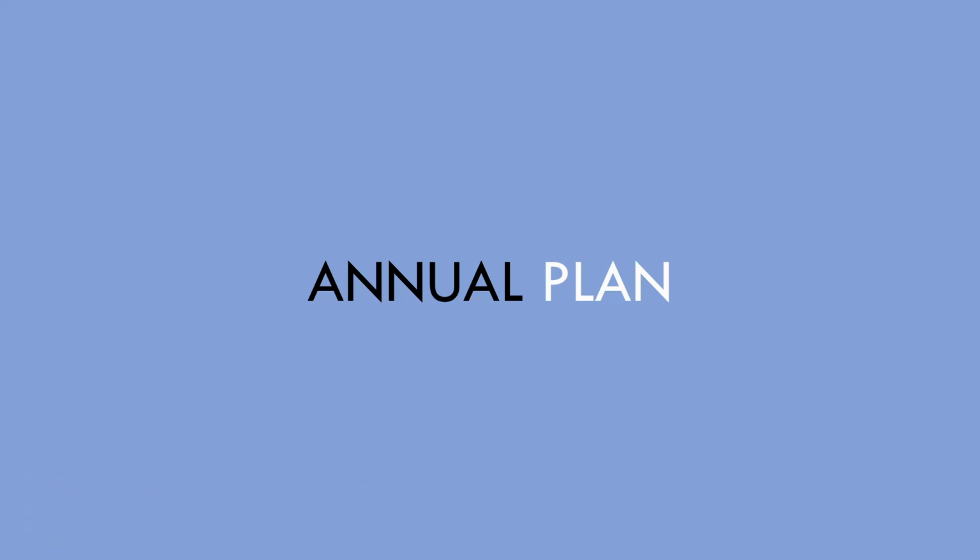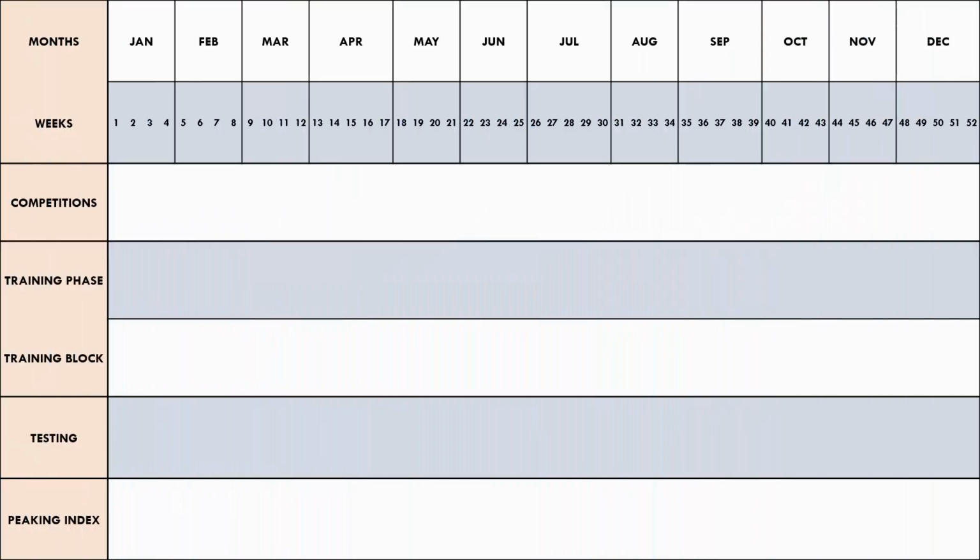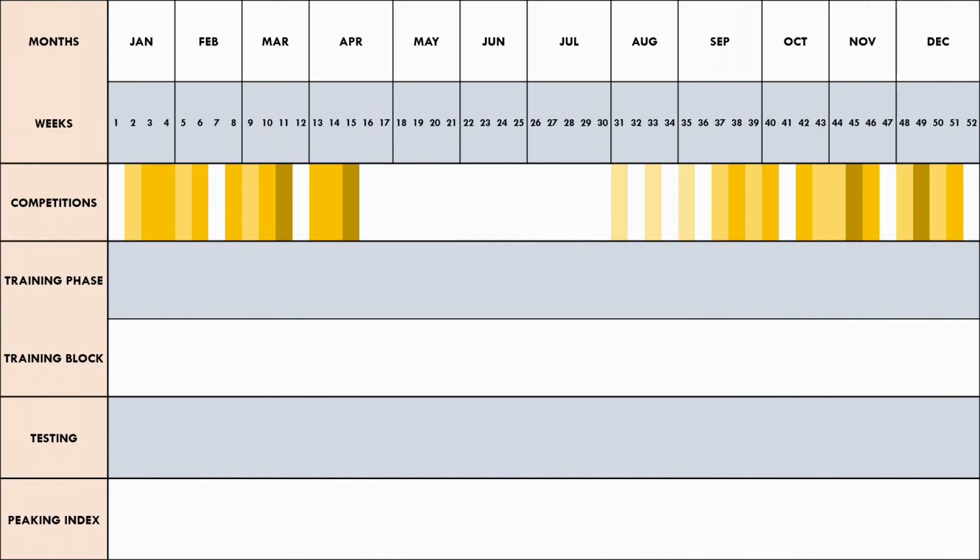The most important part of the annual plan is the competition schedule. This is the most important factor because the competitive fixtures will dictate when the athlete needs to be in peak condition throughout the year. In this example, for a soccer player, we have inputted the competition schedules and have color-coded the matches based on importance. The darker yellow indicates more important matches where the athlete needs to perform well, while the lighter yellow indicates less important matches.